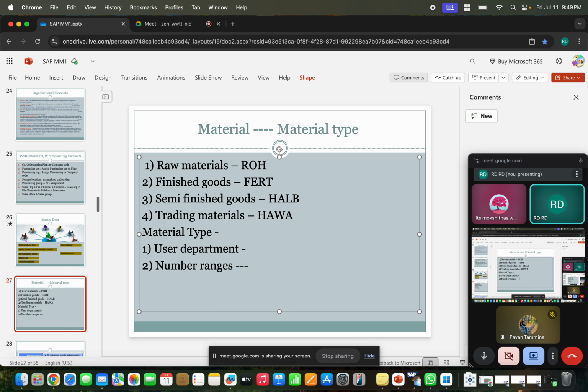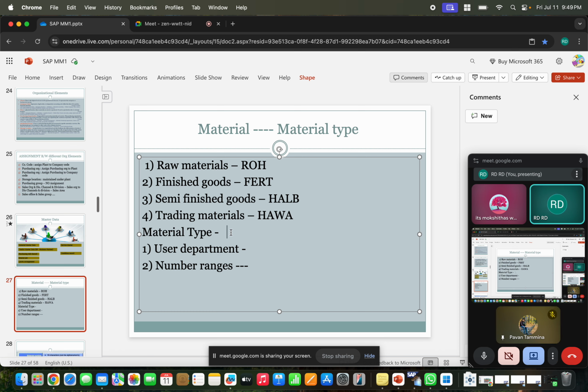What is the number range? What series do you need, like the 9 series, 10 series, 1 series, 2 series? You can define that based on your client requirement, how they want it. To easily remember, they can say the 1 series is all finished goods, the 2 series is all semi-finished goods, the 3 series is packing materials. Like that they can define. Clear? Is it clear? Yes, sir. So the number range you can also define based on the material type.